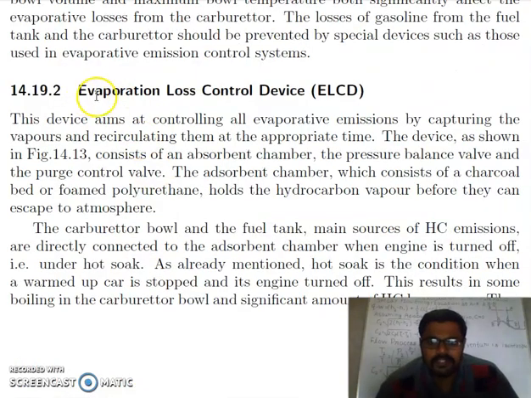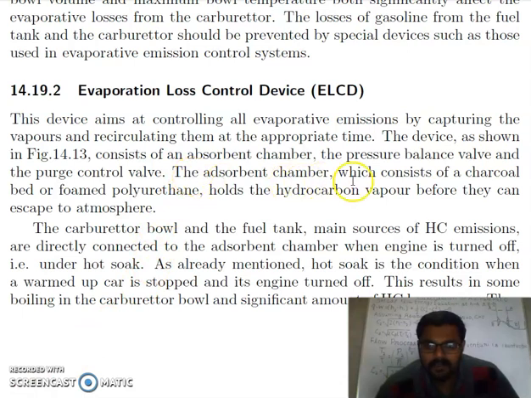The next device is your evaporation loss control device, which is called ELCD. This device aims at controlling all evaporative emissions by capturing the vapors and recirculating them at appropriate time. The device, as shown in figure 14.3, consists of an absorbent chamber, the pressure balance valve and purge control valve.